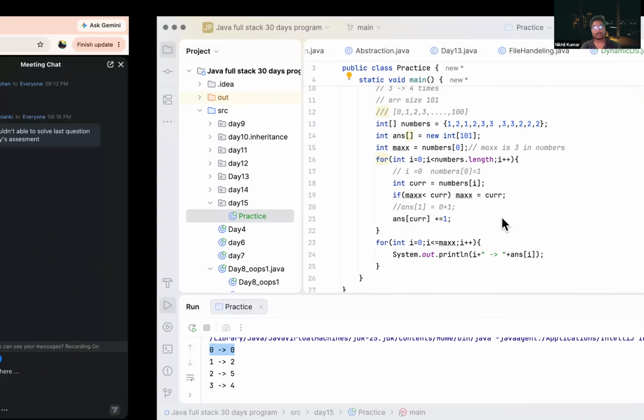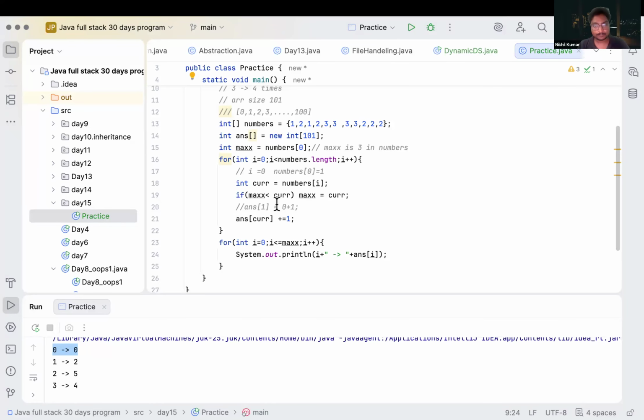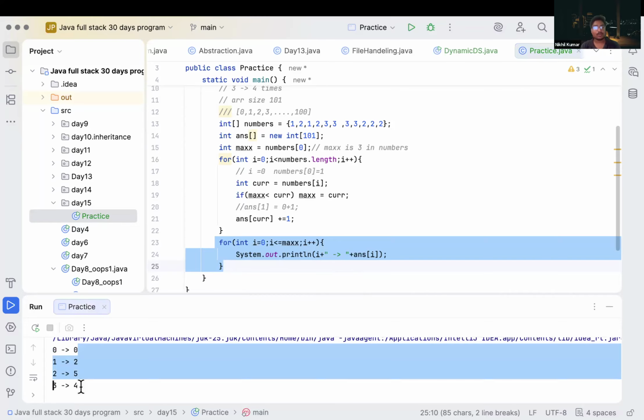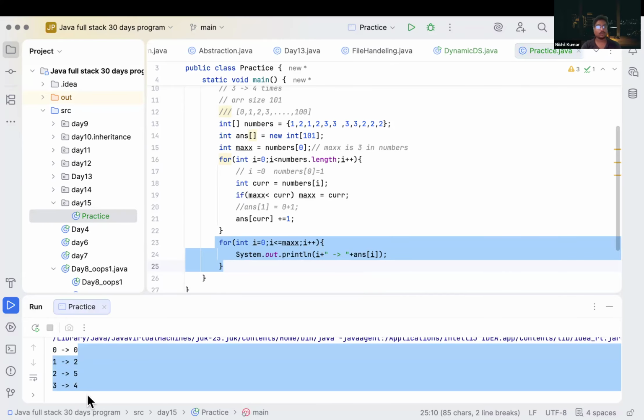This is the very simple method we have used here. And why have I used max here? So we will not run the loop more than max. Correct? In this case, we have max as 3. So we are running our loop till 3 only. Other than that, we will not print anything.